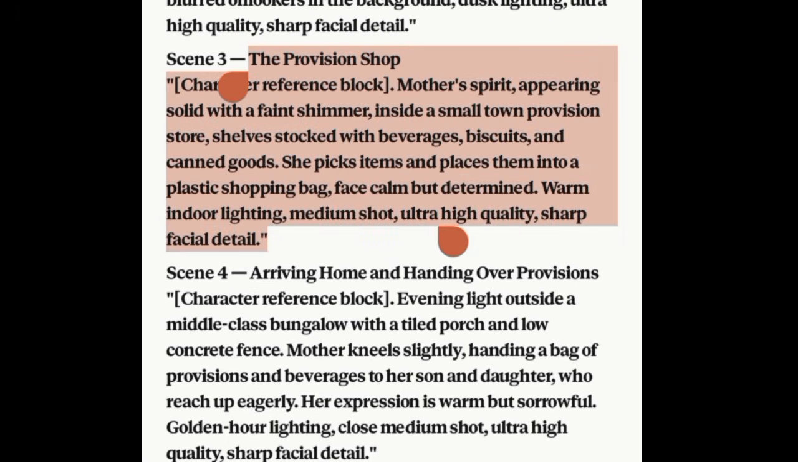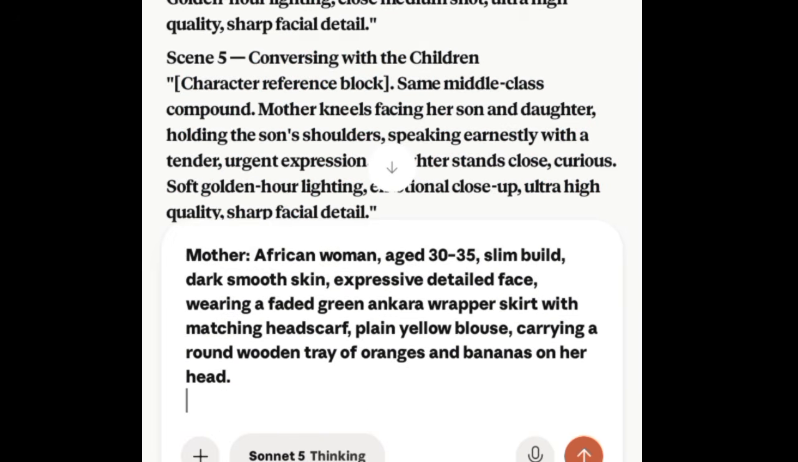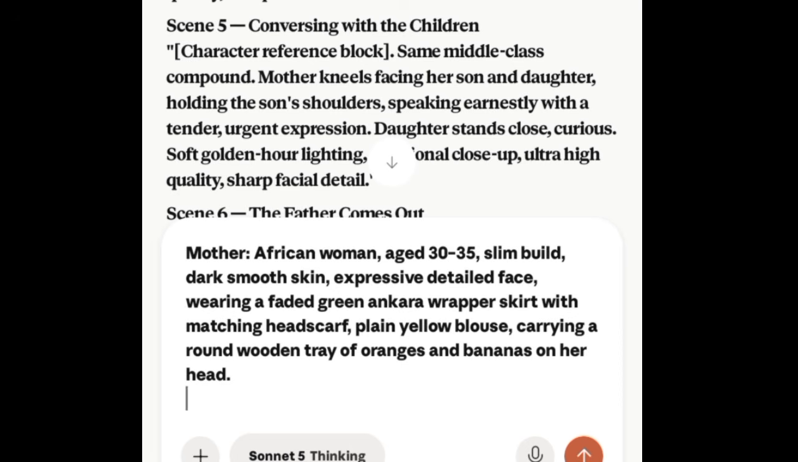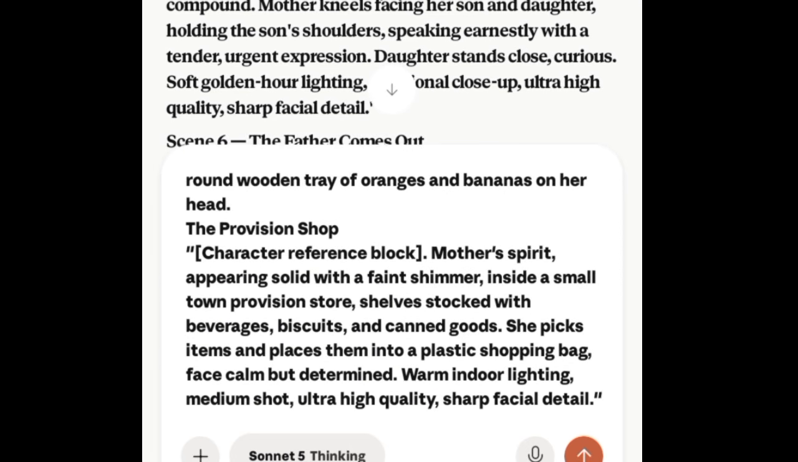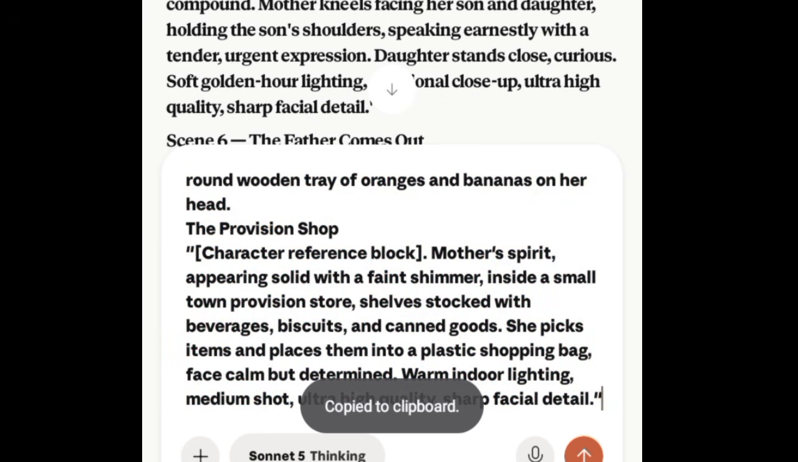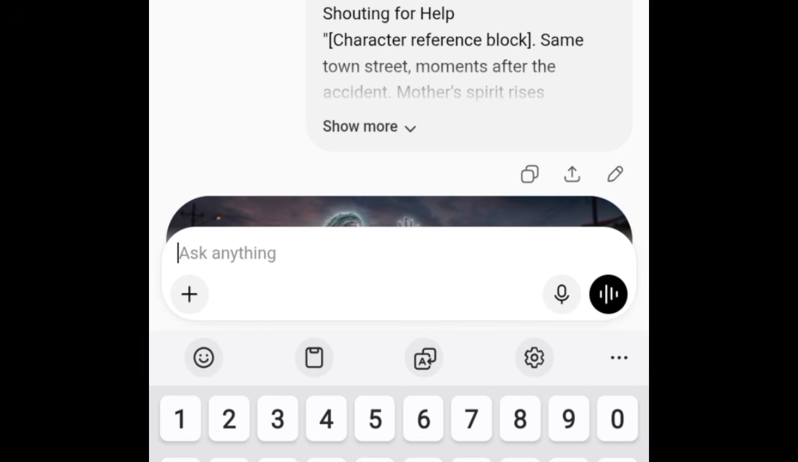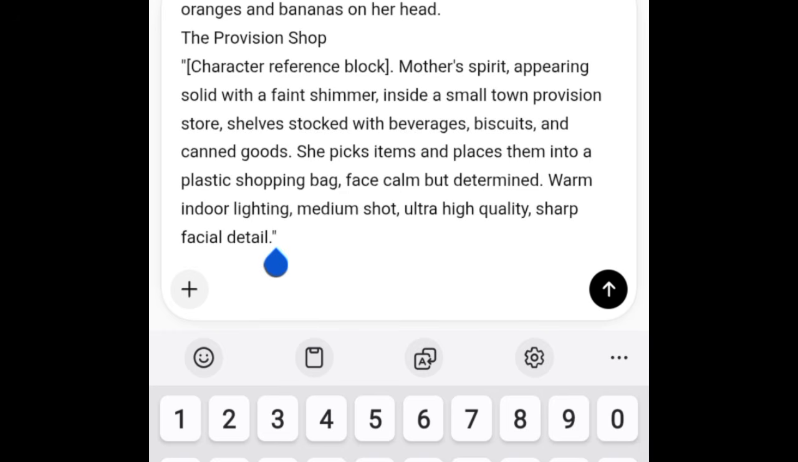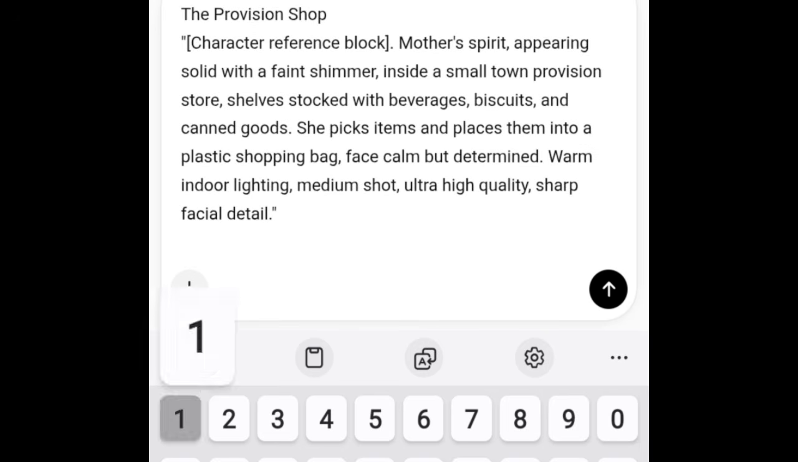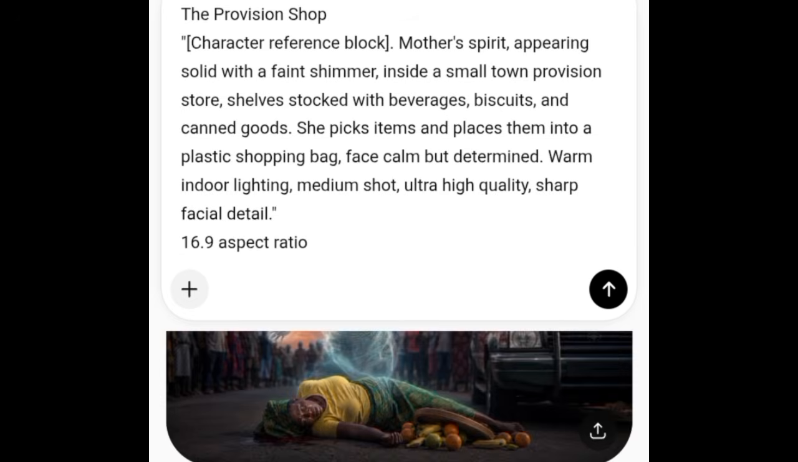Then I'm going to copy, then come down to paste it, then copy everything. I'm going to select all and copy. Let's go and generate the image. So I'm back to ChatGPT. Then I'm going to go ahead and paste the prompt. I'm going to include here 16:9 aspect ratio. Then I'm going to send.